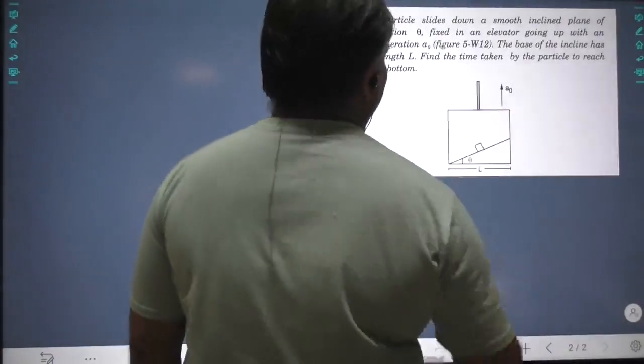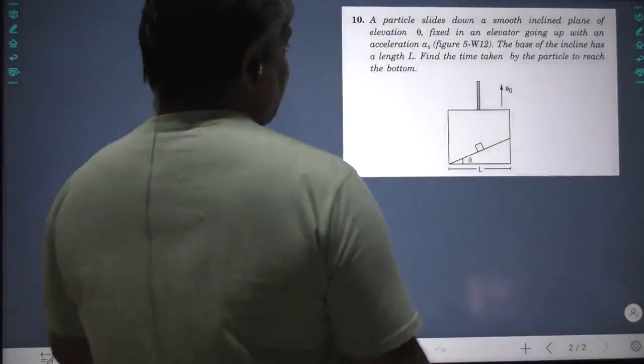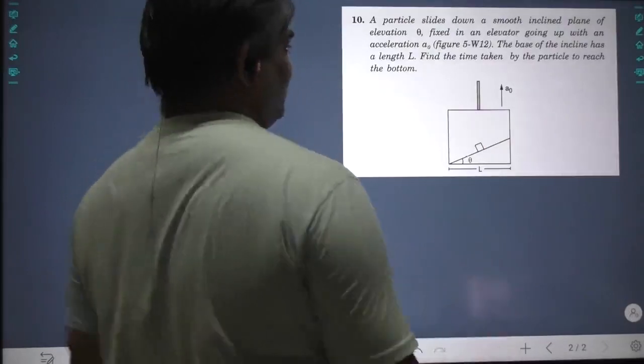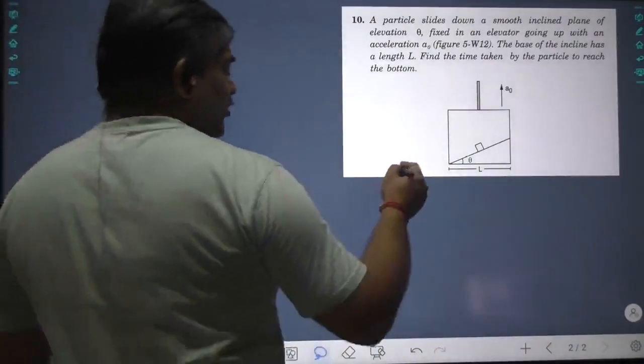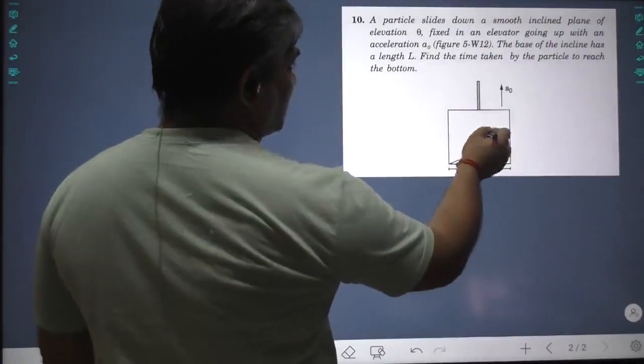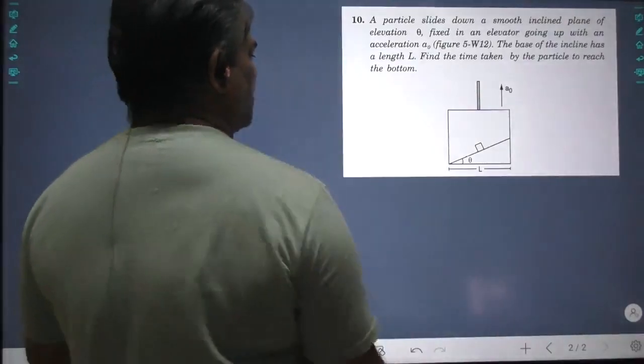If we look here, a particle slides down a smooth inclined plane of elevation theta, fixed in an elevator, going up with an acceleration A0. So we have to analyze the motion. The base of the incline has length L. Find the time taken by the particle to reach the bottom.